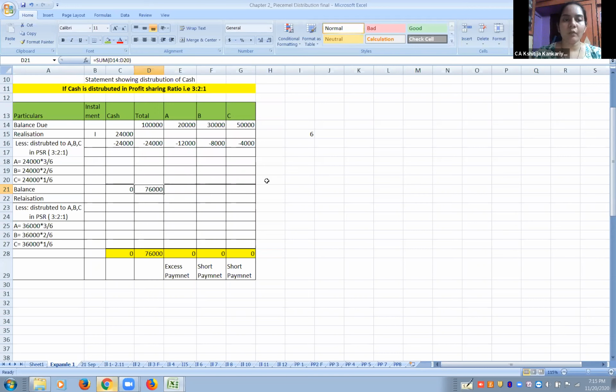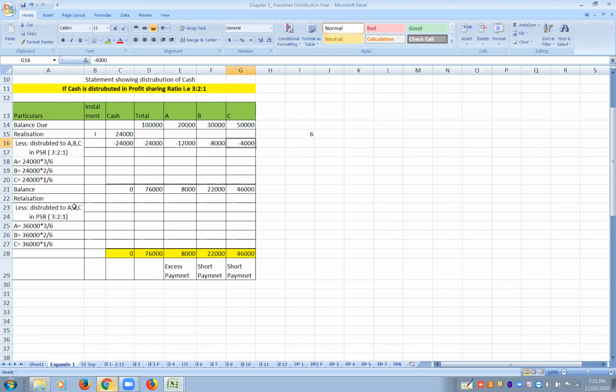And what is the split up of this 76? Again 20,000 minus 12,000. Now do it respectively for each of the partners. So 20 minus 12, 8,000, 22,000 and 46,000. See, even though C was having the highest capital that needs to be paid, but since his profit sharing ratio was 1, he got only 4,000 rupees. Then now first money, whatever we received from first realization is over. Now go to the next realization.